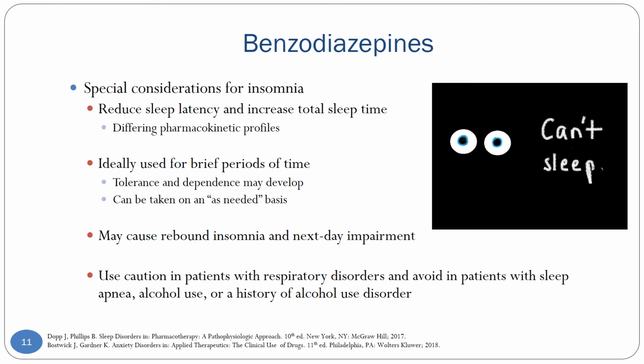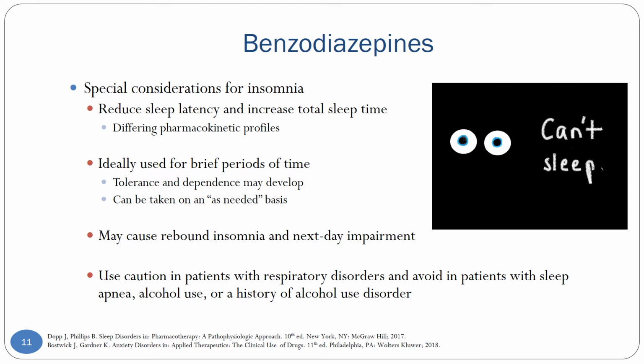One of the reasons that we want to use them for just 7 to 10 days is that tolerance and dependence can develop. Tolerance occurs when a benzodiazepine just stops helping the patient with sleep, versus dependence is when a patient may have worse insomnia if they do not take the benzodiazepine. Tolerance to sleep typically develops after about 4 weeks of use, where dependence can develop after 2 to 4 months of daily use with the longer acting agents, or within days to weeks with shorter acting agents.